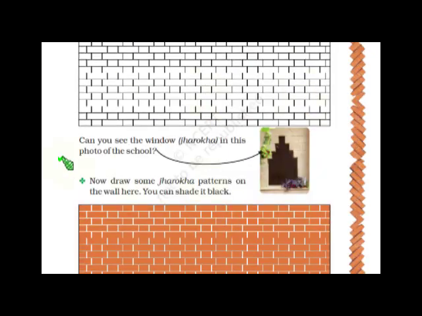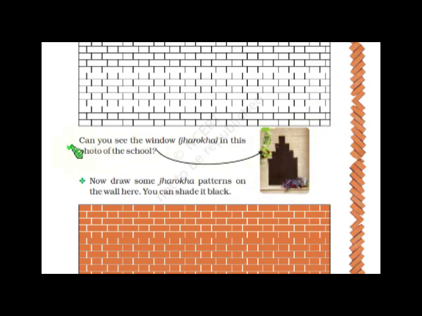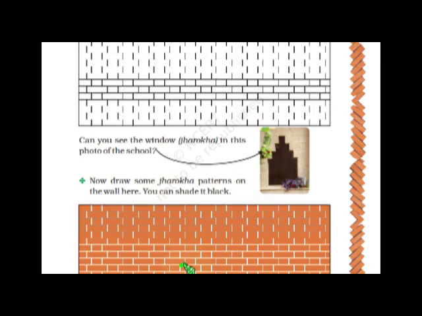Okay. Can you see a window in this photo of the school? It is called jharoka. Jharoka means a small opening through which you can see. In Hindi, it is called jharoka. In English, it is called window. Now draw some jharoka patterns on the wall here and you can shade it black.